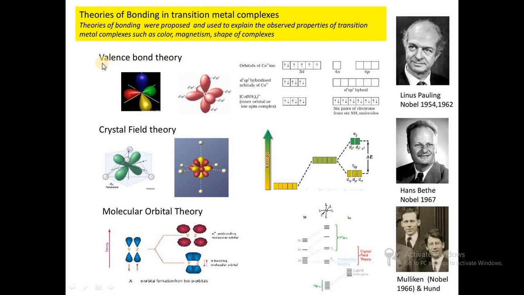In BSc first year we have seen valence bond theory. What is valence bond theory?